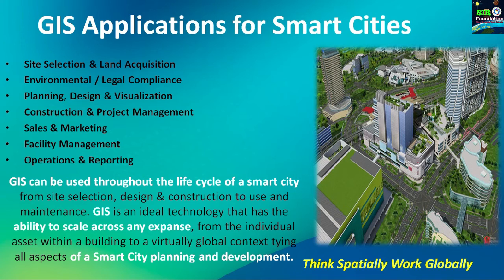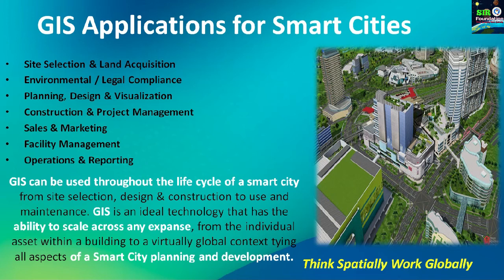So we are all discussing smart cities to have a lower carbon footprint in whatever activities we are doing. So how does GIS help us build these smart cities? It helps us in site selection and land acquisition. Whatever plans are made by different project teams related to site selection and land acquisition, they are taking help of this GIS technology. So the cost of the project also gets reduced. Traditional activities which have a huge carbon footprint, we are able to reduce.